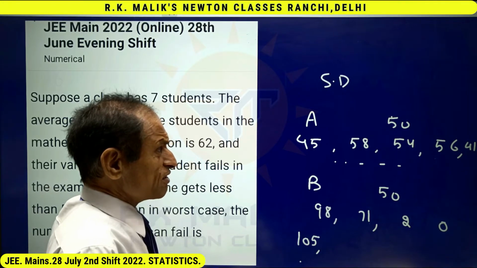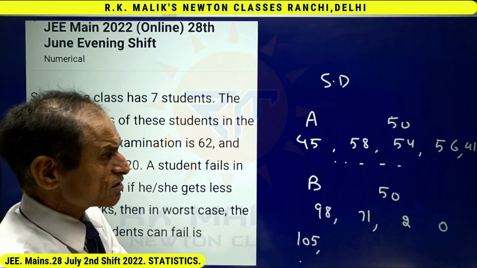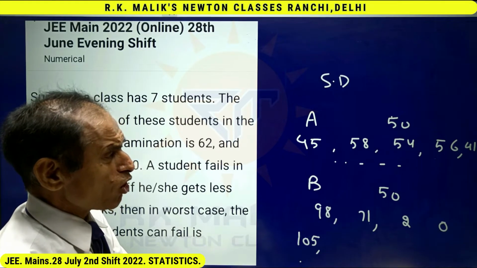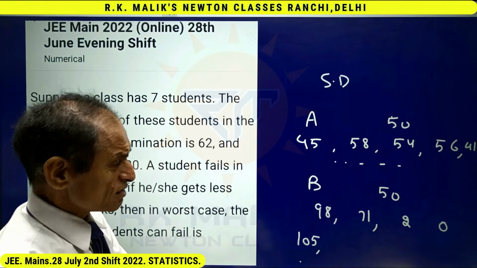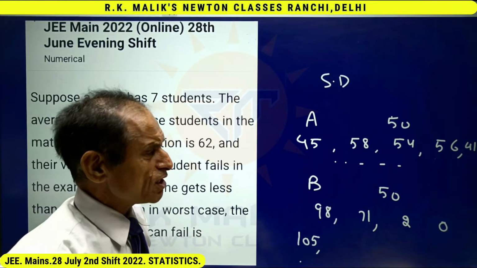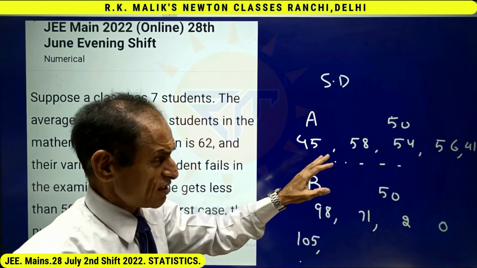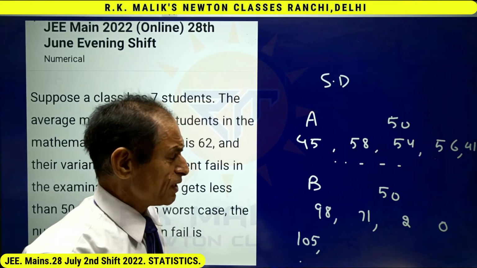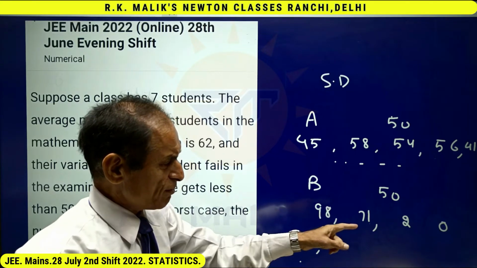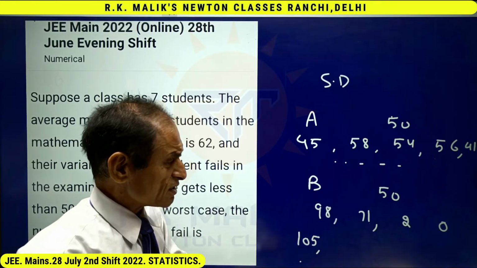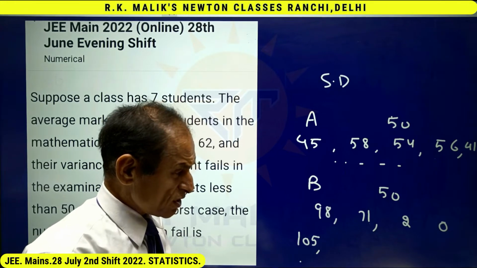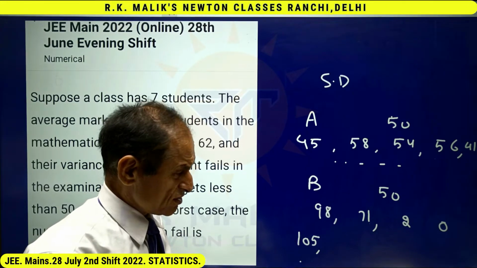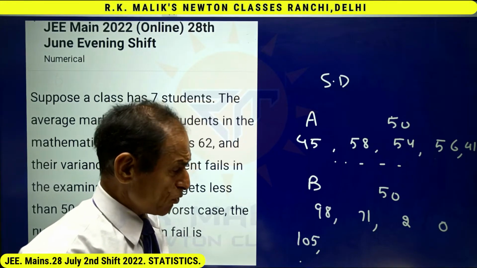That is, standard deviation indicates the variability of numbers in the data. If the variability of numbers in the data is less, it means the standard deviation will be less. If the variability of numbers in the data is more, it means the standard deviation will be more.